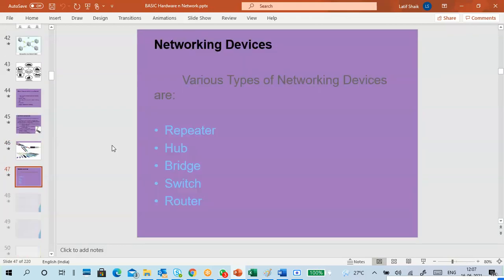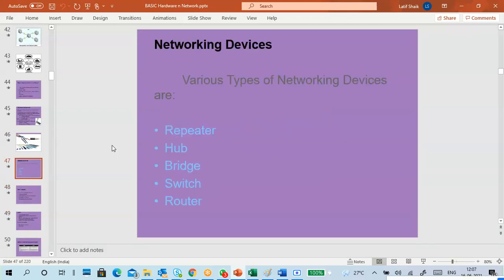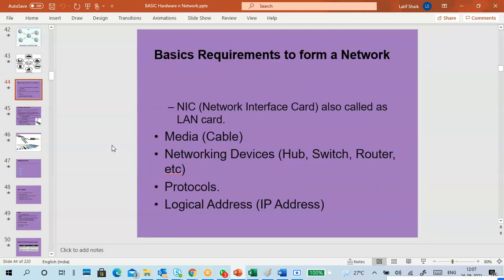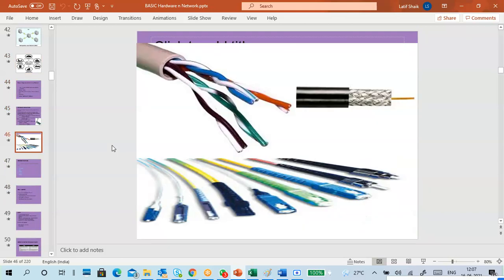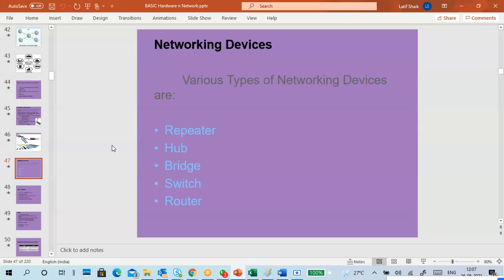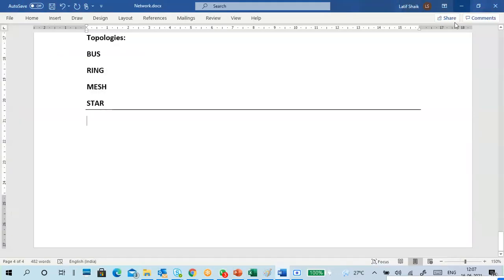Hardware networking, unnecessary headings. Networking devices are also there. After the break, we'll see the networking devices. We'll go simple, guys.